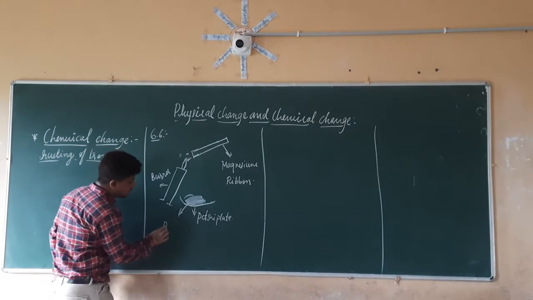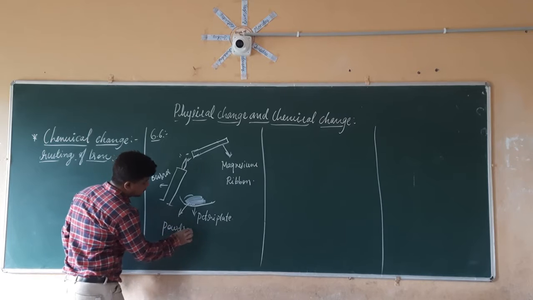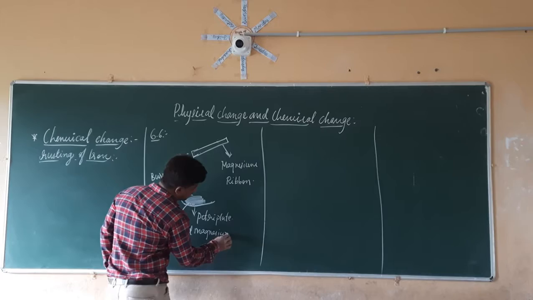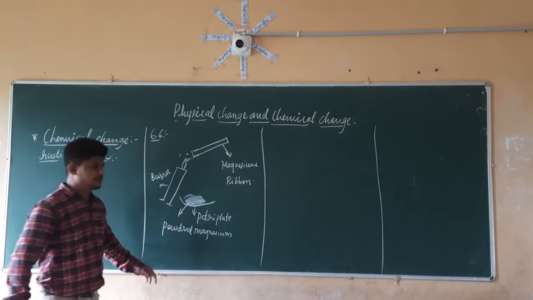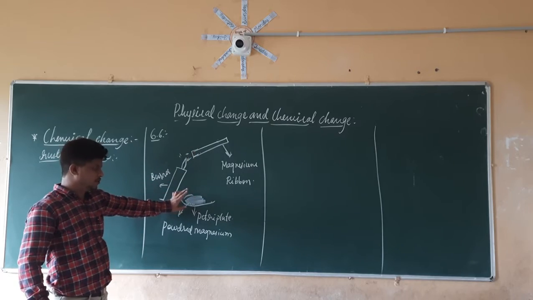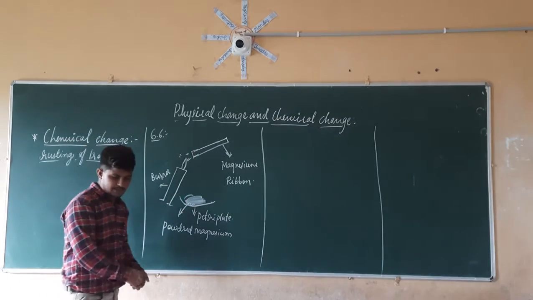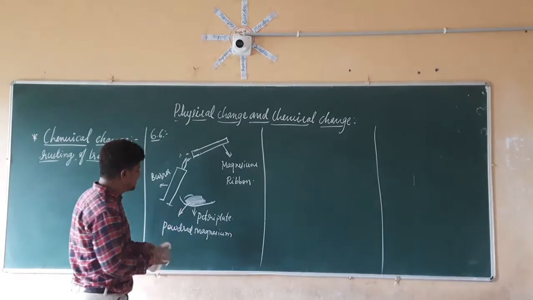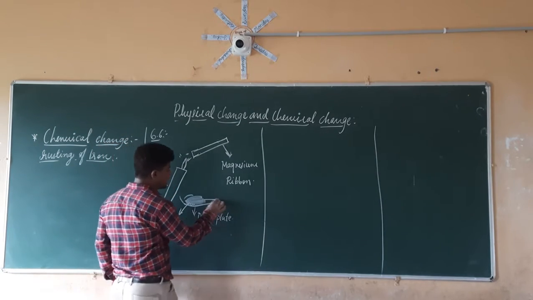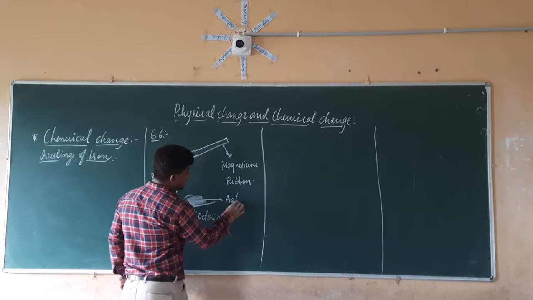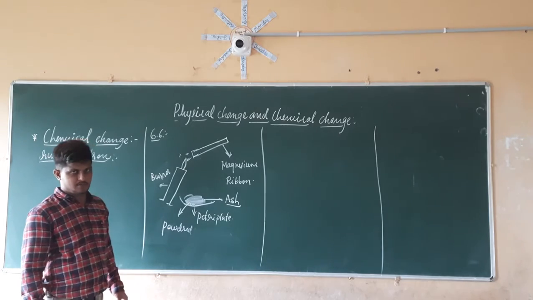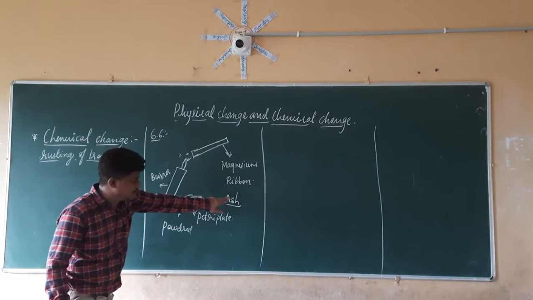So here is the powdered magnesium. Whatever magnesium is there is getting converted into powder form. That powder is not powdered magnesium, it is the ash. It is the ash, nothing but the leftover of that magnesium. So this magnesium is getting converted into ash.